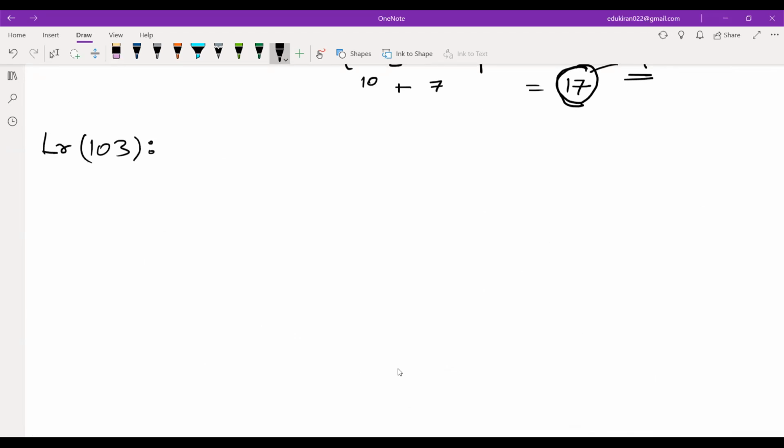Okay, now tell me, which is the nearest noble gas before 103? Don't you remember the noble gases? I don't remember the name. It is Rn. Okay, that is fine. Rn, radon.